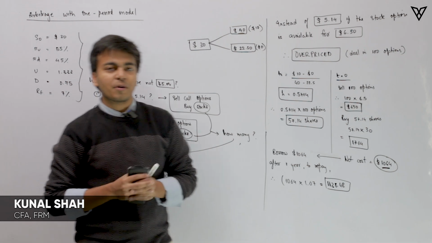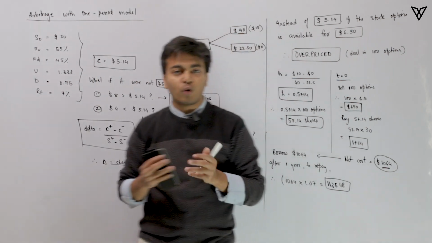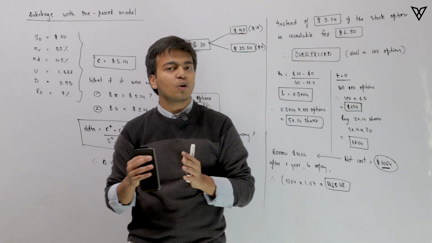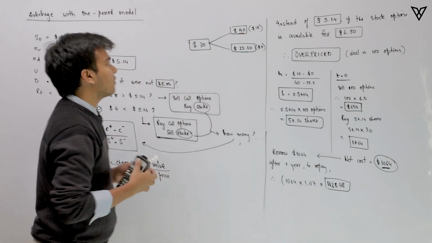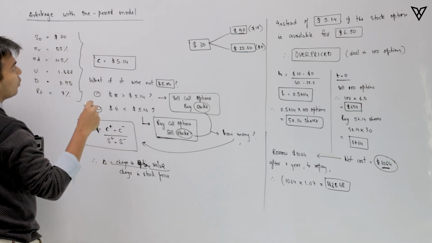Hi there. In this video, we are going to talk about arbitrage opportunities that we can make out of options. Here I have taken an example of a call option. This is the example that we did as a first example to understand the binomial model.